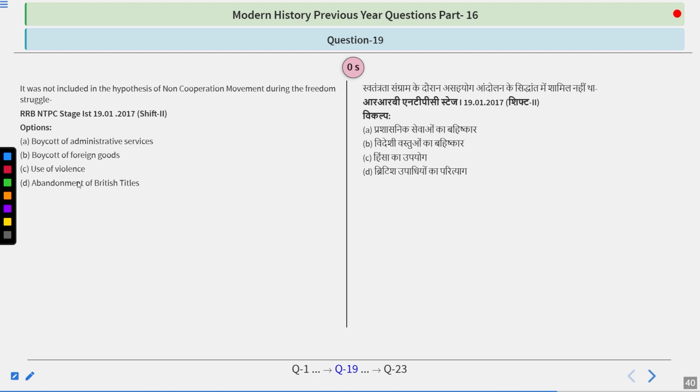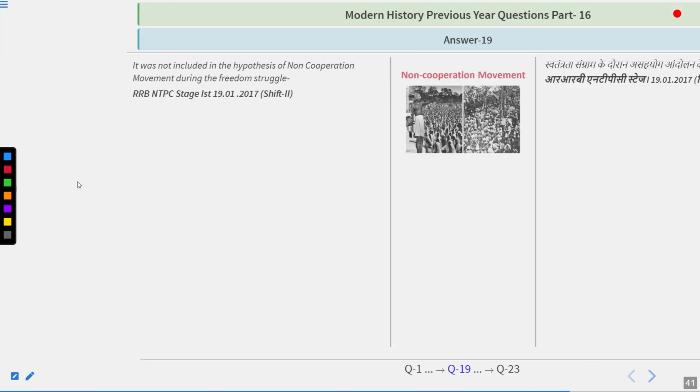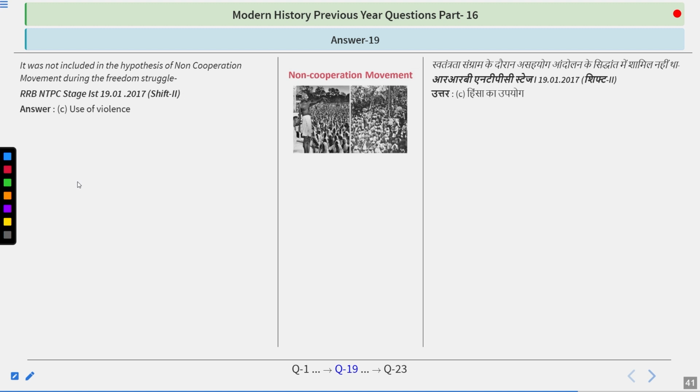And once again, I guess your thinking is right, because the answer is use of violence. Gandhiji literally said that please do not use violence, but people did not comply. On 4th February 1922, the Chauri Chaura incident happened, and after that, the non-cooperation movement was called off.